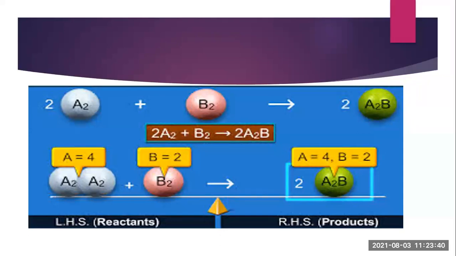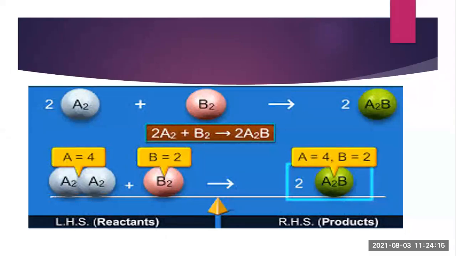Now here, with A2 and B2, you can see that when A2 reacts with B2, we will get A2B. Suppose this is a general reaction. With the help of this you can understand that on the left hand side reactants are written and on the right hand side products are formed. Now A2 means element A containing 2 atoms. Here A2 plus B2 form the product A2B. Now on the product side only one B is present, but on the reactant side 2 were present.